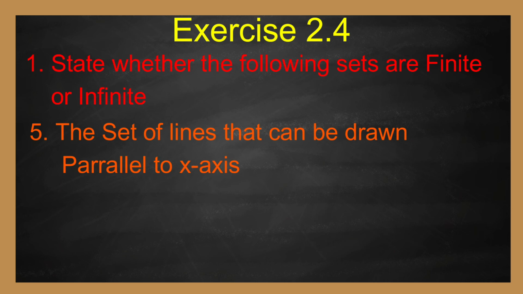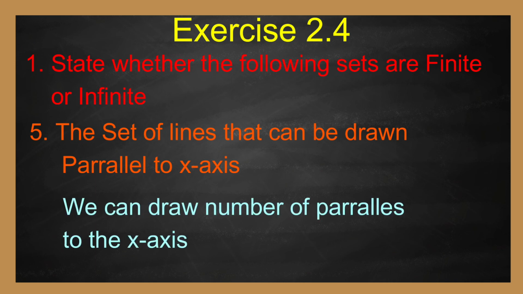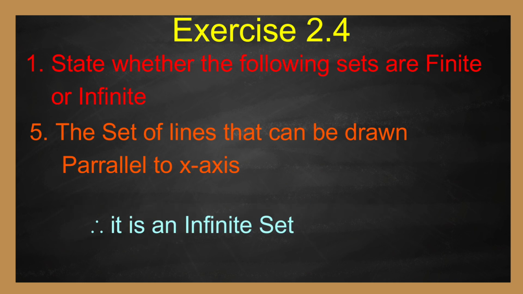Fifth one. The set of lines that can be drawn parallel to the x-axis. We can draw any number of parallel lines to the x-axis. That means infinite parallel lines we can draw to the x-axis. Therefore, it is an infinite set. Sixth one.